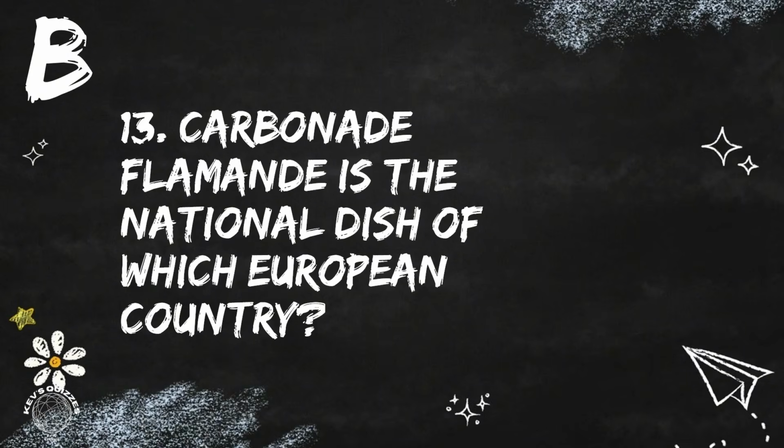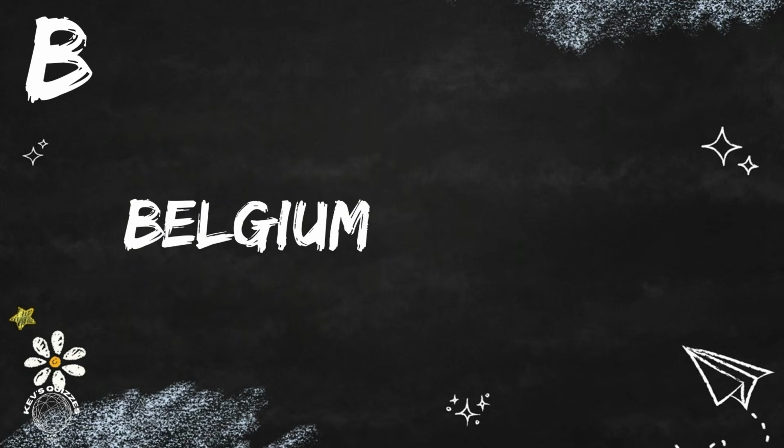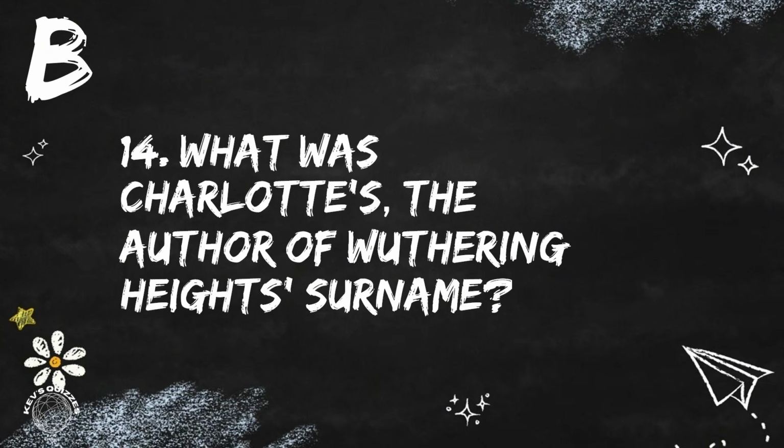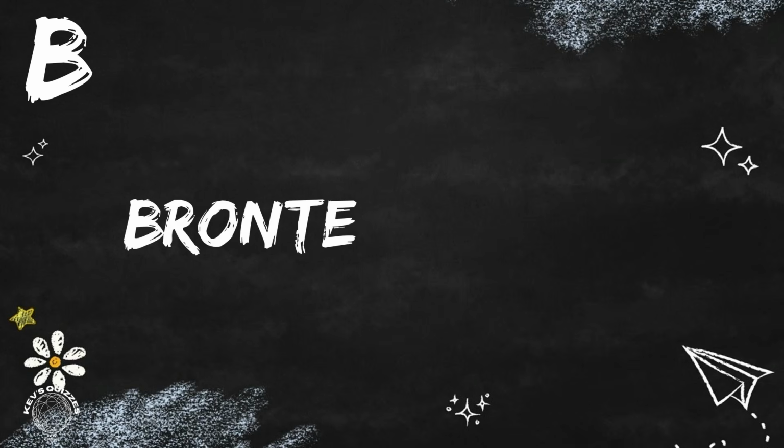Question 13. Carbonade flamande is the national dish of which European country? It's the national dish of Belgium. Next is question 14. What was Charlotte's, the author of Wuthering Heights, surname? Her surname is Bronte.